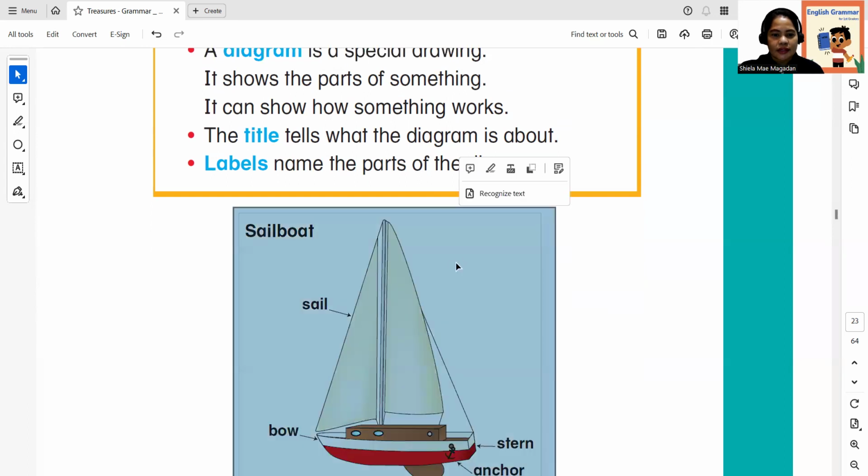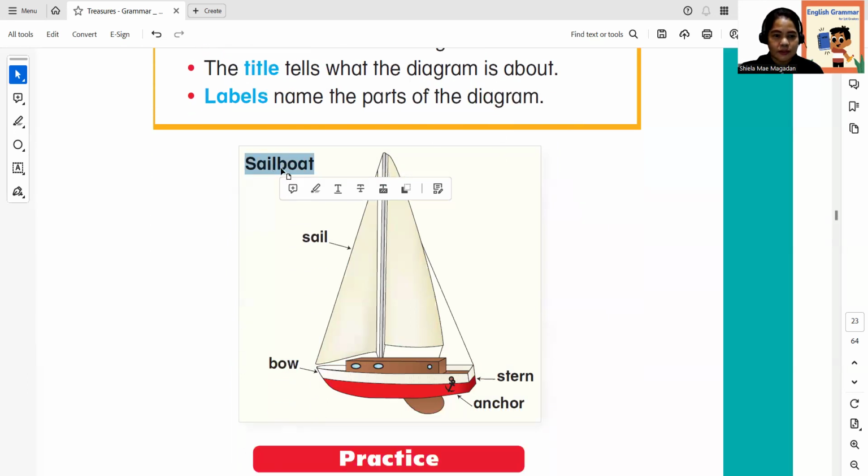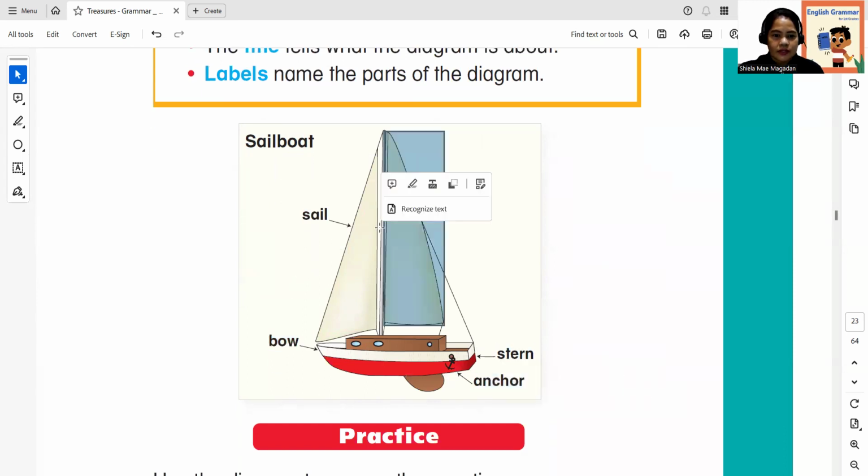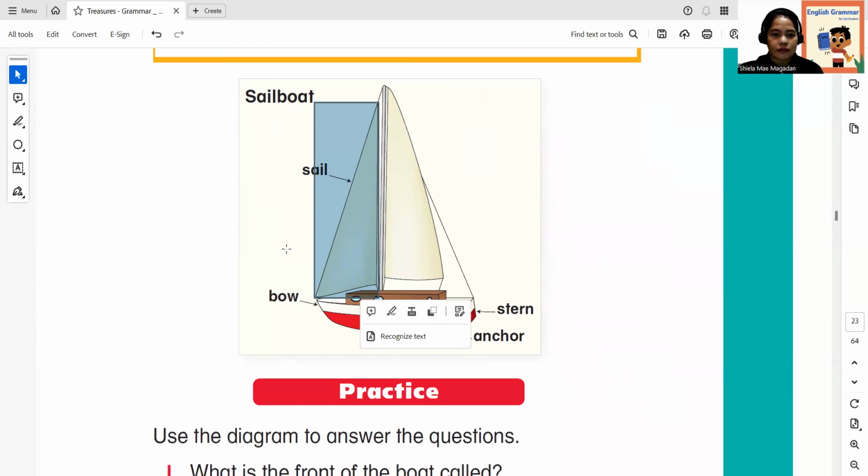So this is the diagram, and this is the title. If you can see here, it tells what the diagram is about. So our diagram now is about sailboats. And the labels, so we have here the names. These are what we call labels. Okay, so if you can see here, this part is the sail, part of the boat.